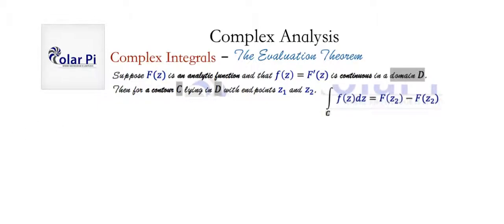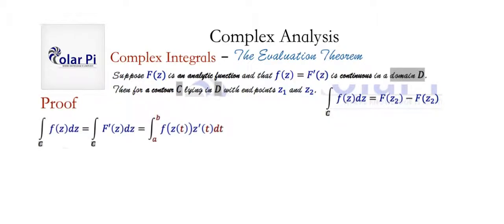And now here goes the proof. So the proof goes like this. First, the integral over the contour of little f of z dz is equal to this here. And you should know that if you've watched the introduction videos I told you to, right? I explained there why this here is the same as this here.